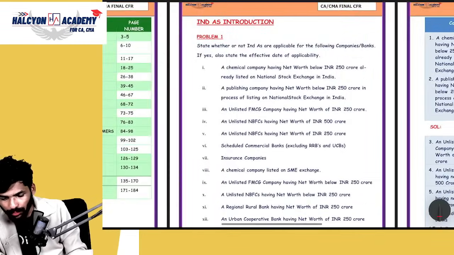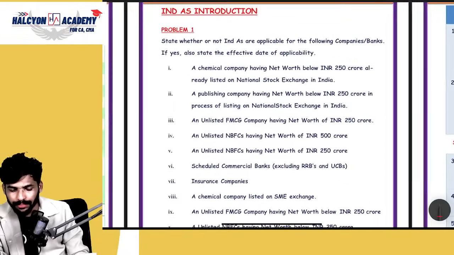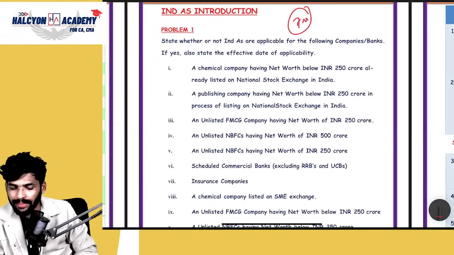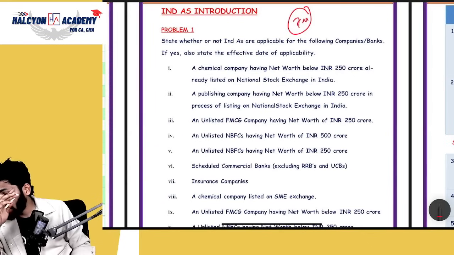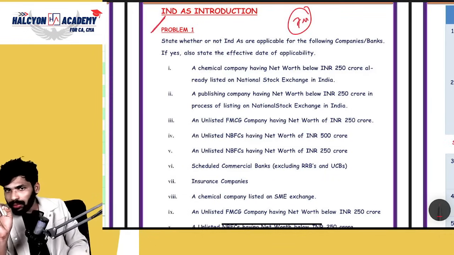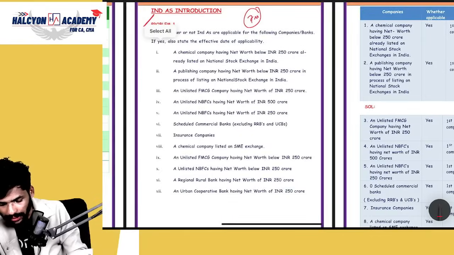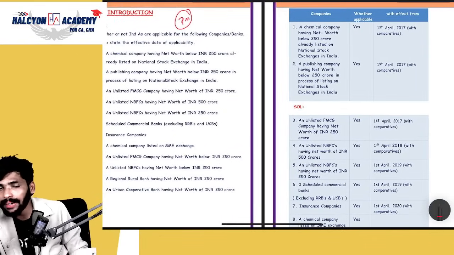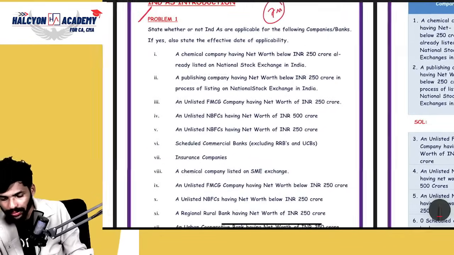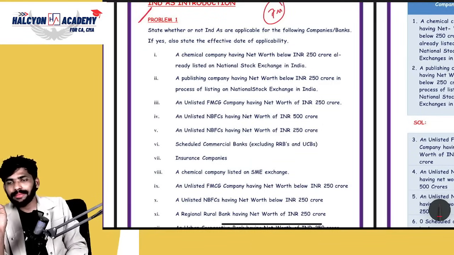So I am giving homework to you guys. Go to the question bank. We have one and only problem number 1, which is given for 7 marks. I think it was in 2018 or 19. So please go through the question. That is the homework for you. If you have any doubts, you can ask in our class tomorrow. Clear? I think you will not have any doubts if you are clear about the concept.